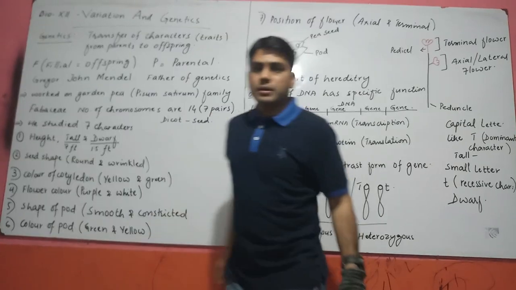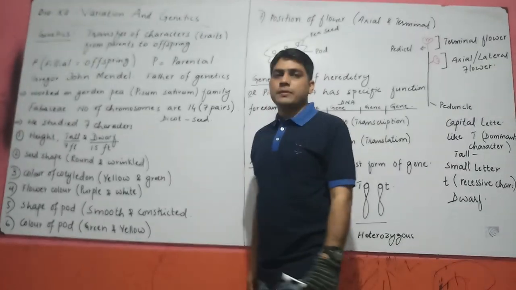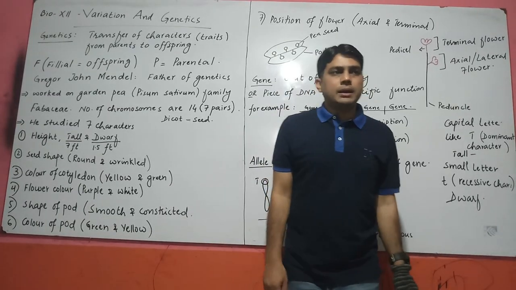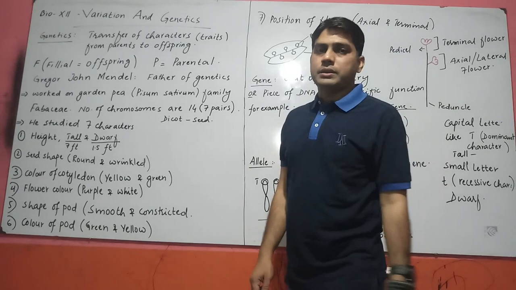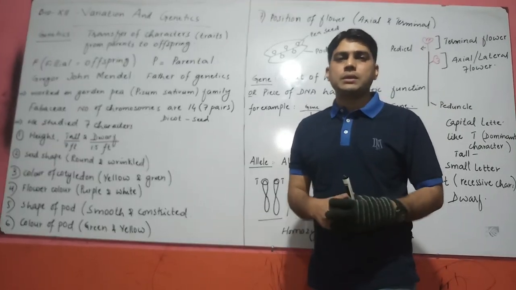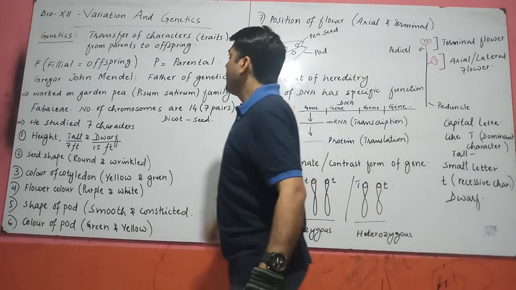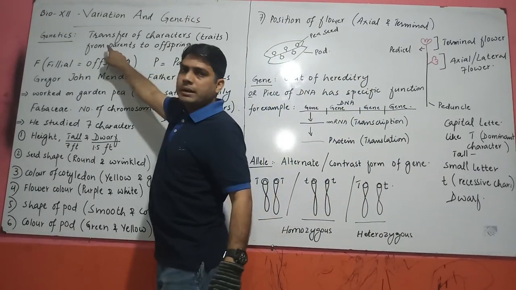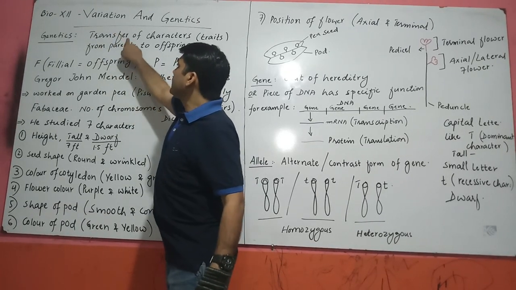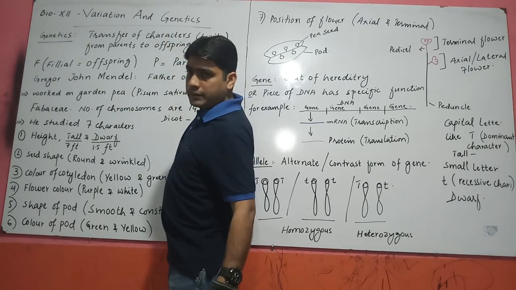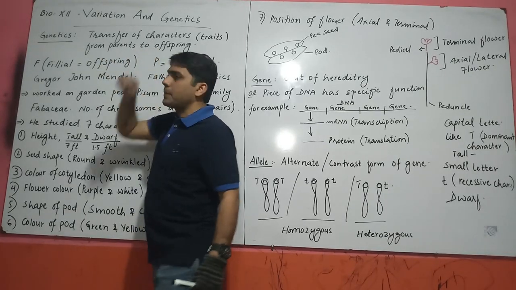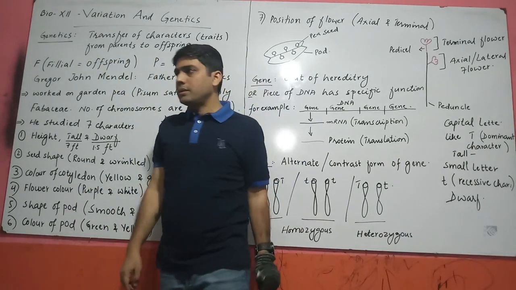Hello dear students, today we are going to discuss some basic things regarding chapter number 8 of Intermediate Biology, Variation and Genetics. What is the meaning of variation? Variation means differences between the organisms in a population. And genetics, according to Mendel, who is considered the father of genetics, is the transfer of characters or traits from parents to offspring. Characters and traits are the same thing.